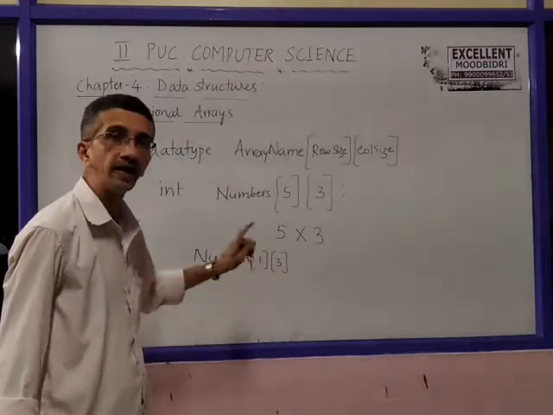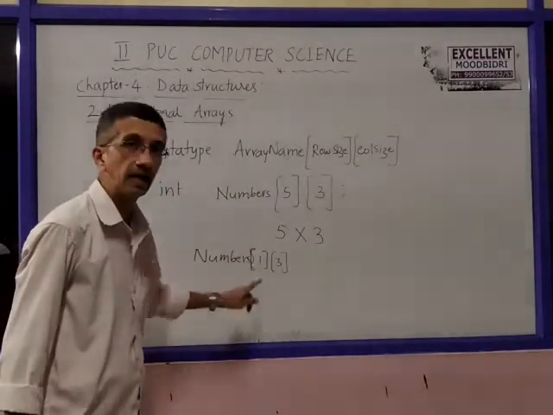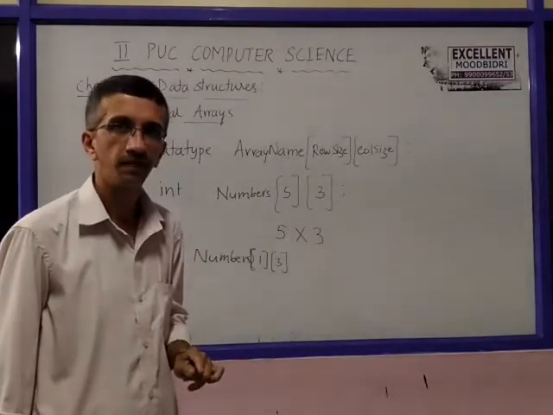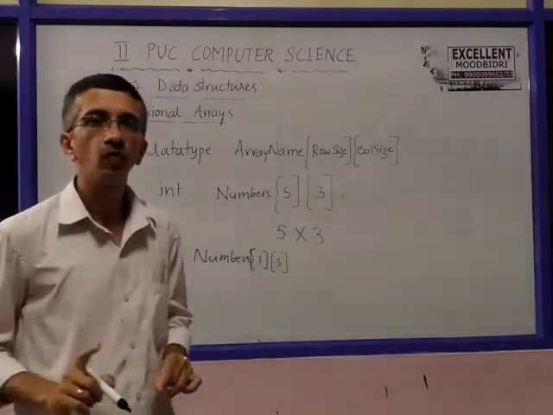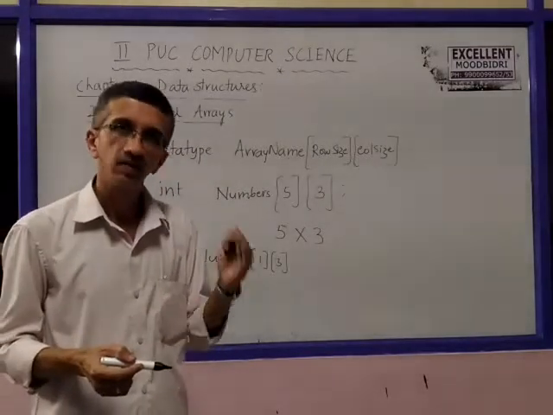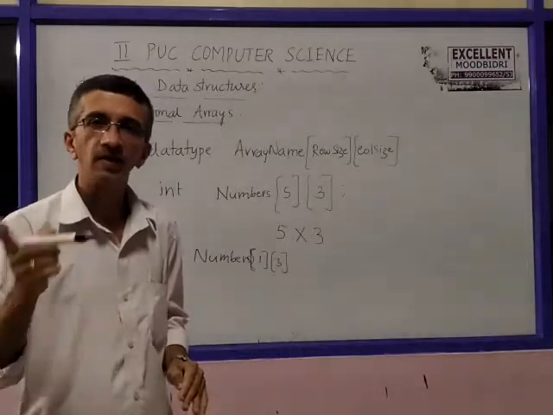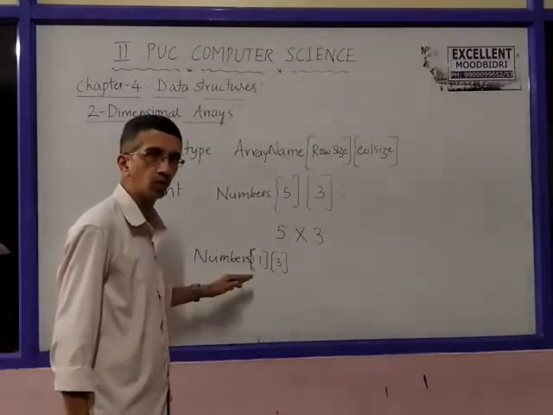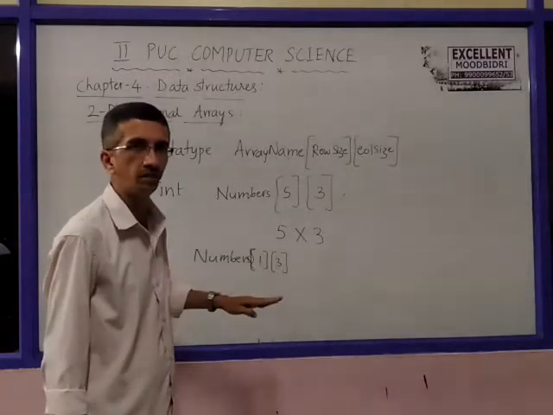So this refers to the item present at row index 1, column index 3. As in the case of a one-dimensional array, in a two-dimensional array also the row index starts with 0, and the column index also starts with 0. So the starting index of rows is 0 and of columns is also 0.